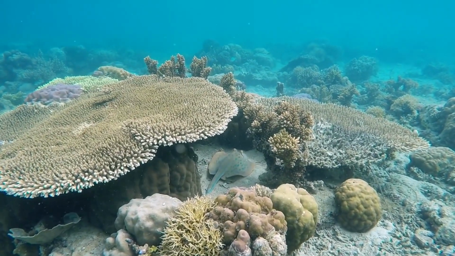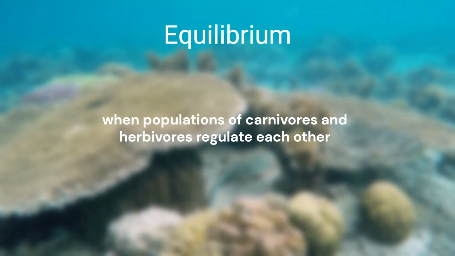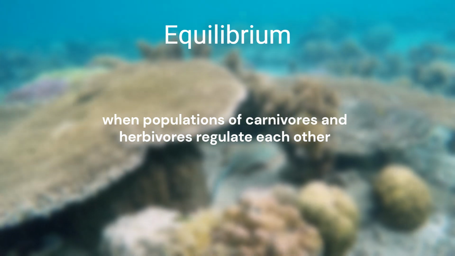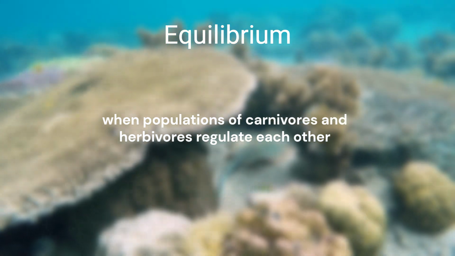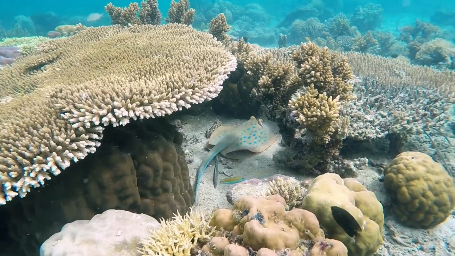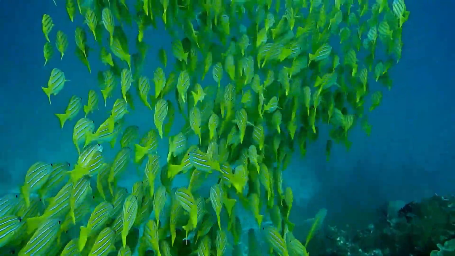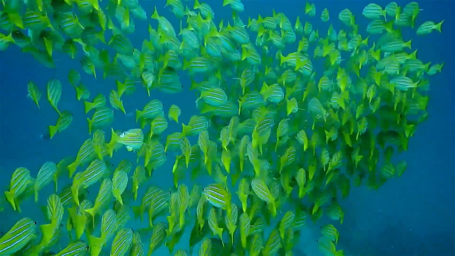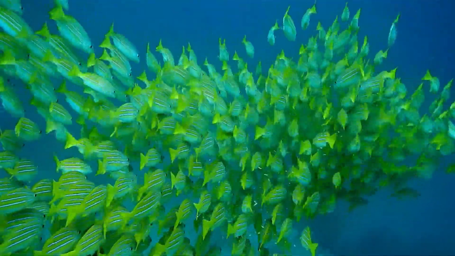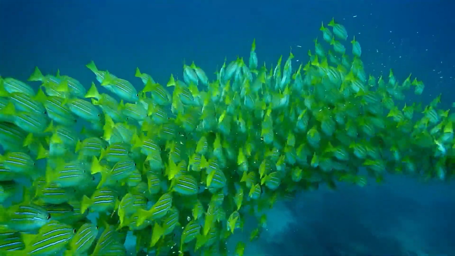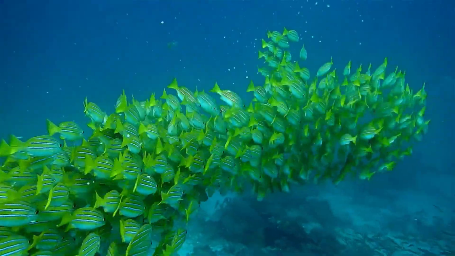Ecosystems achieve equilibrium when populations of carnivores and herbivores regulate each other, creating balance. This is vividly seen in predator-prey cycles, where the population sizes of predators and prey rise and fall in a rhythmic pattern. Each of these elements contributes to the intricate web of life, driven by energy and sustained by balance.